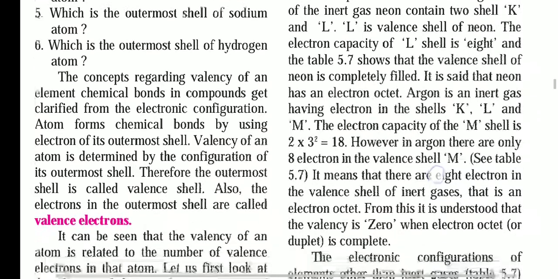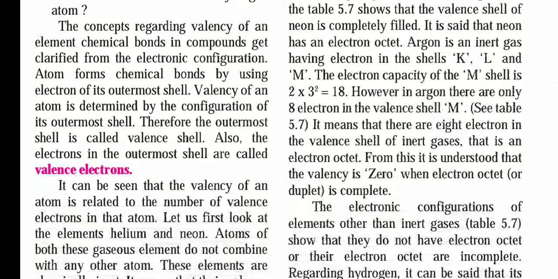Now further, argon is an inert gas having electrons in the shells K, L and M. The electron capacity of the M shell is 18, 2 into n square, so 2 into 3 square is equal to 18. However, in argon there are only 8 electrons in the valency shell M. See table 5.7. Here the 18 is given, but it is not fixed. In the L shell, 8 electrons are present. It means there are 8 electrons in the valency shell of the inert gas, that is an electron octet.